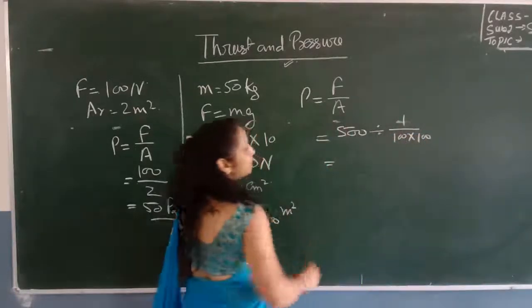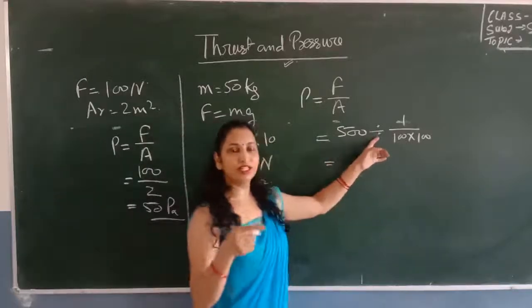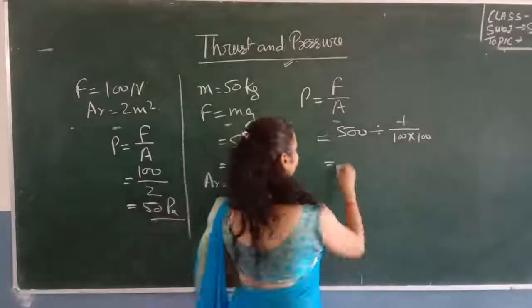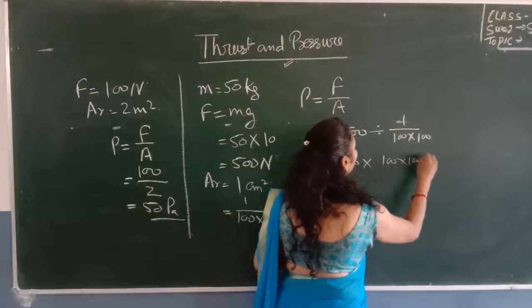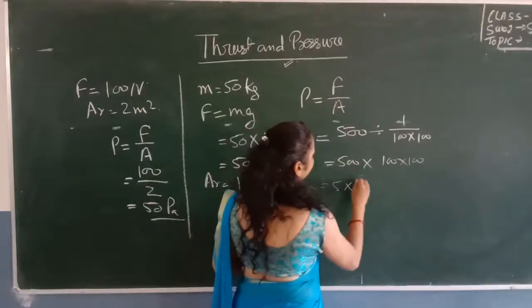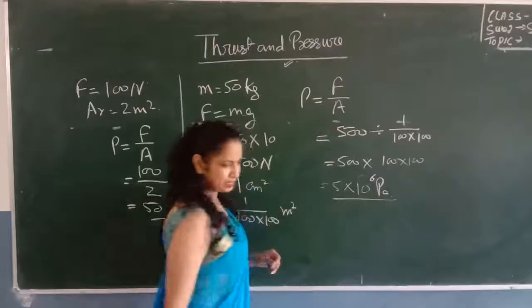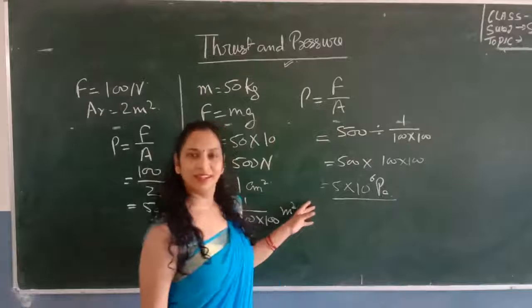To convert the division into multiplication, we take the reciprocal of this part. So it will be 500 multiplied by 100 into 100 upon 1, or we can say 5 into 10 power 6 Pascal. This is the pressure exerted by the woman on the ground.